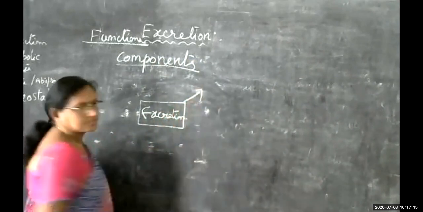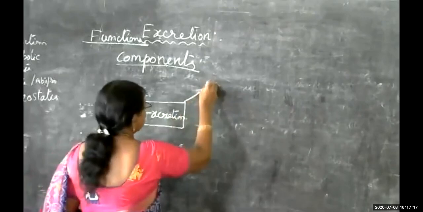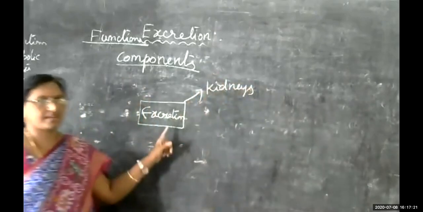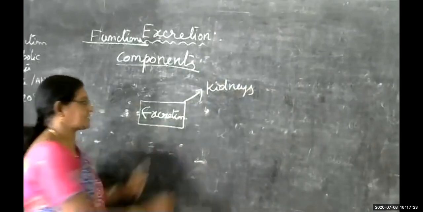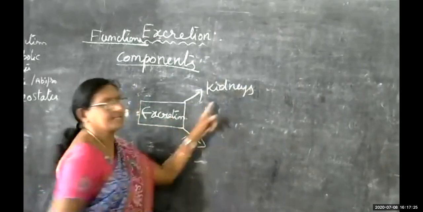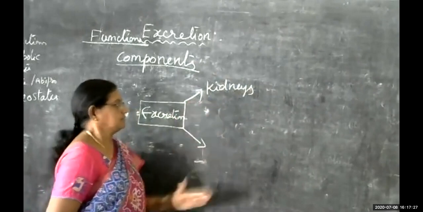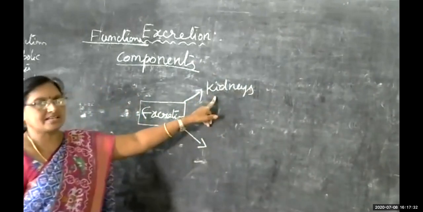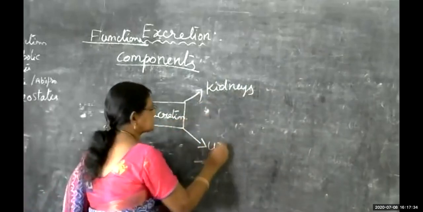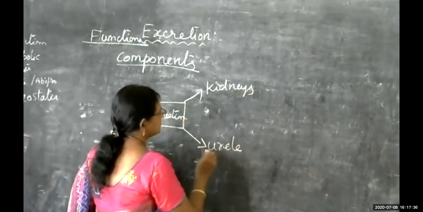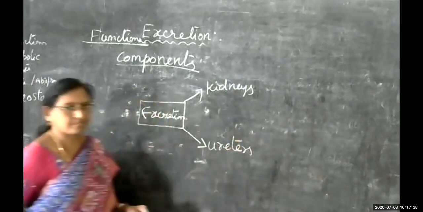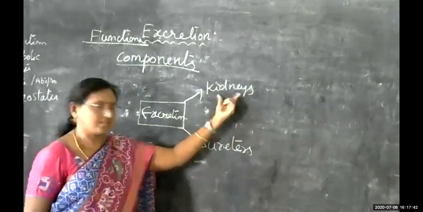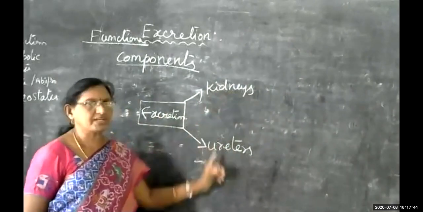Okay, first a pair of kidneys we will see. A pair of kidneys will be there in the human excretory system. Near the kidneys, children, two tubular structures will emerge. They are known as ureters. So two ureters are derived from the kidneys. Derived means they will be connected to the kidneys.